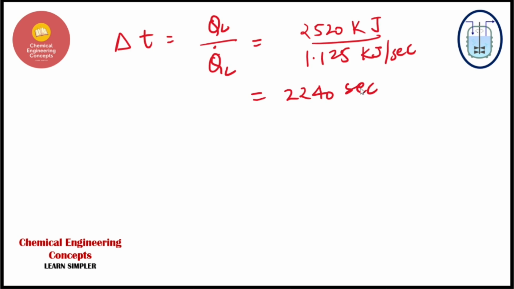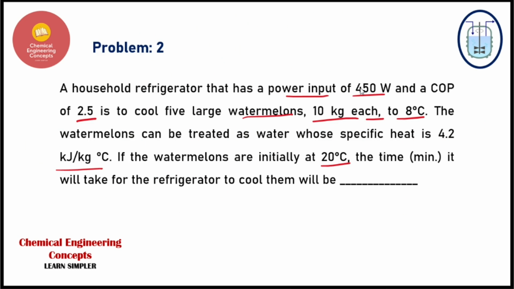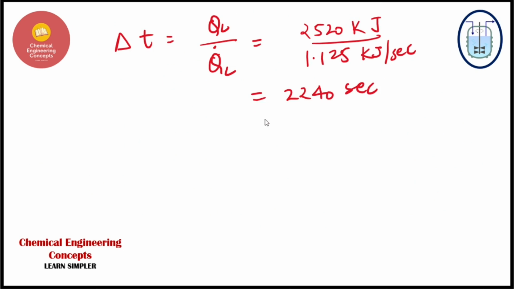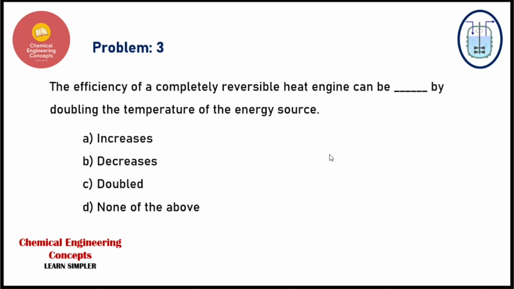And yes, the problem asks for the time in minutes, so we have to convert it, and in minutes it will come up to be 37.3 minutes. So guys, this is the answer for this problem. I hope this problem is clear to you. If you have any doubt, please ask in the comment box and I would love to solve them.